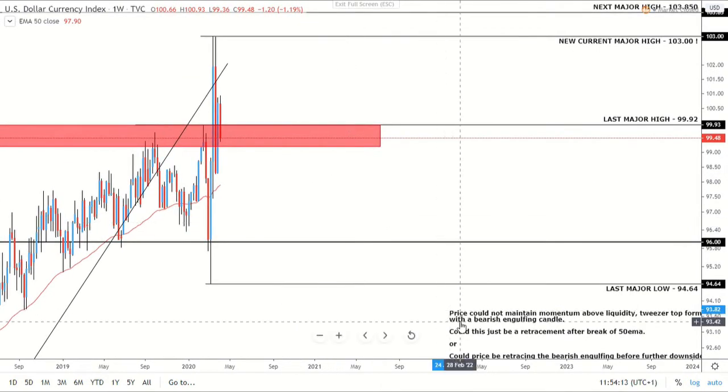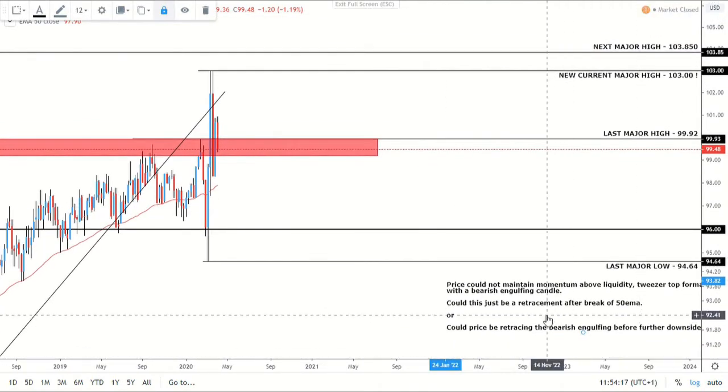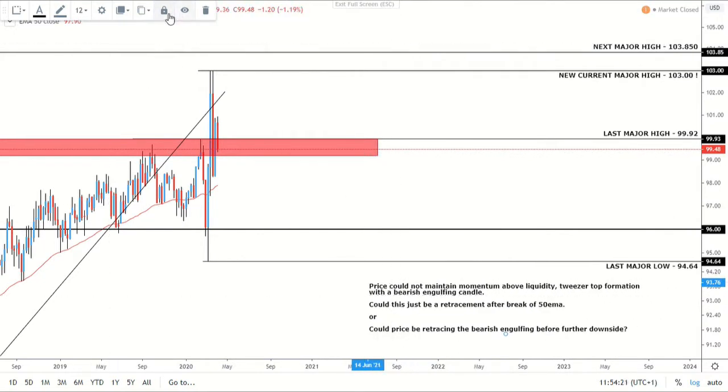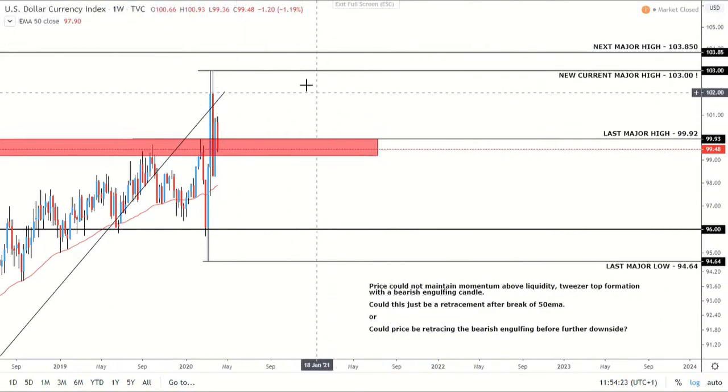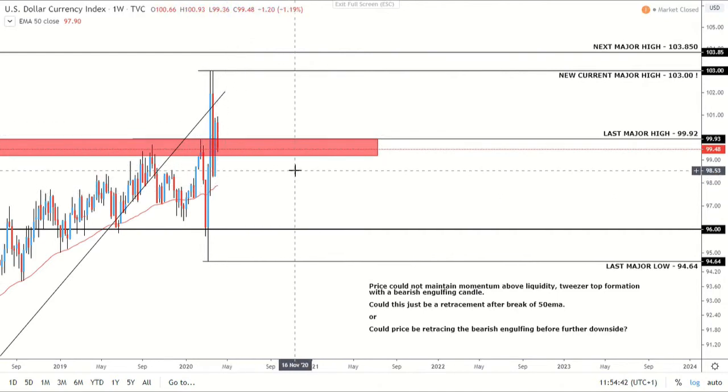So as we can see here, price could not maintain the momentum, tweezer top formation. With the tweezer top formation it's a rejection to the upside as we saw, creating that new current high. So then we had a big bearish engulfing candle, then we had the retracement, and now we're seeing that extension carrying on below the 99.92 level, which is the previous major high. So could this just be a retracement after the break of the 50 EMA, or could we be seeing the bearish engulfing continue to further downside potential?